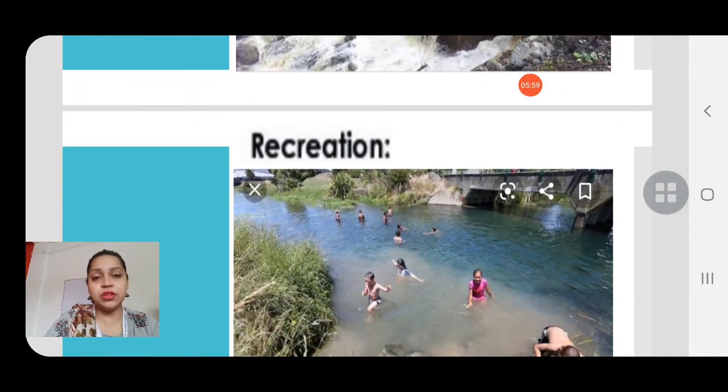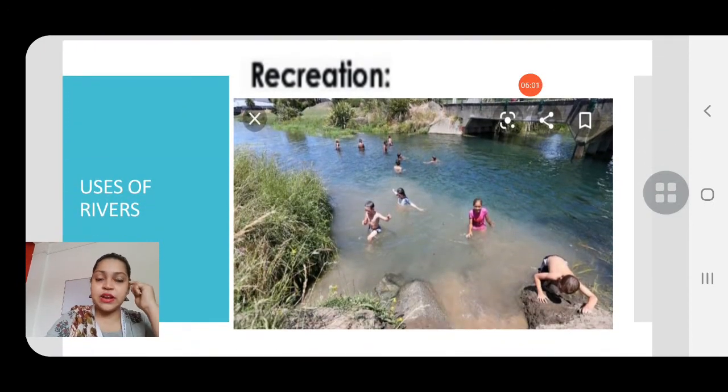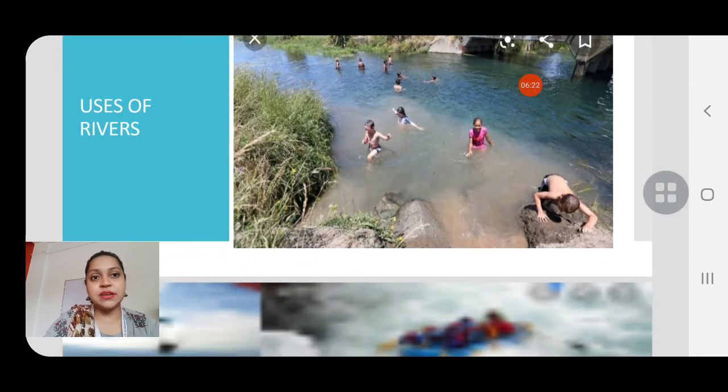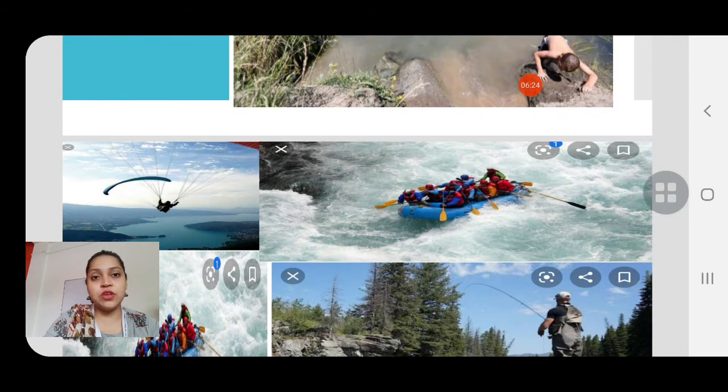Then we come next to recreation. Recreation means the use of our spare time. We do some activities. So here I am showing you how rivers can be useful. People can go for swimming. Yes children, of course people go for swimming in rivers, so that is also a use of rivers.